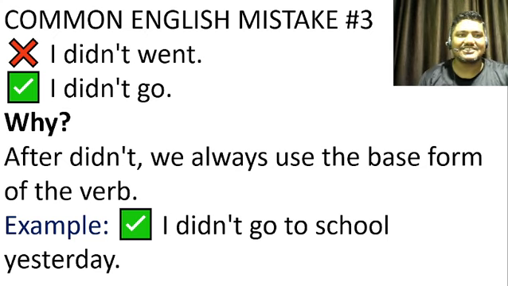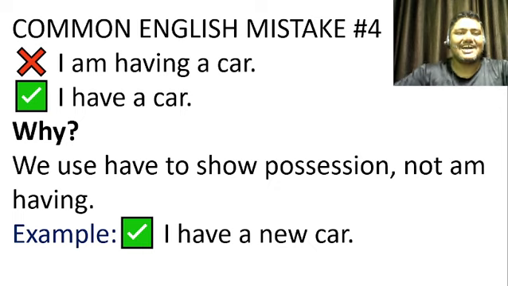Let's move to the next. Number four: "I am having a car." Is it correct? No, it is not. The correct one is "I have a car." Why so? We use have to show possession, not am having. Whenever we show possession, I have a car, I have a house, I have a book, we use it like this. We never say I'm having this. So the example is: I have a new car.